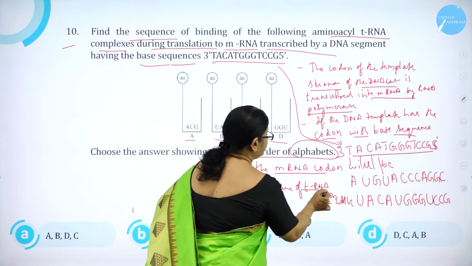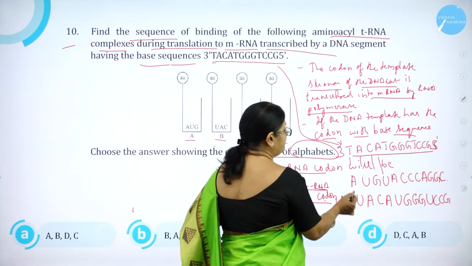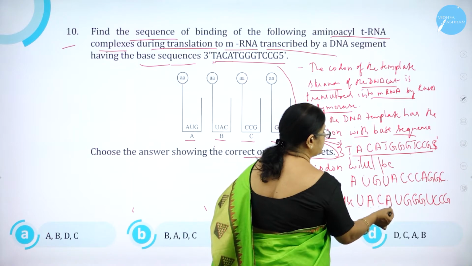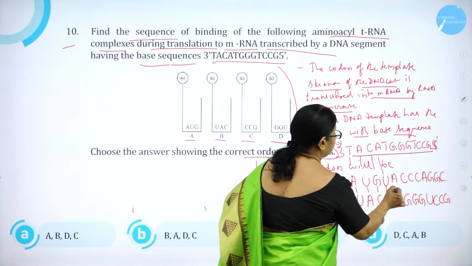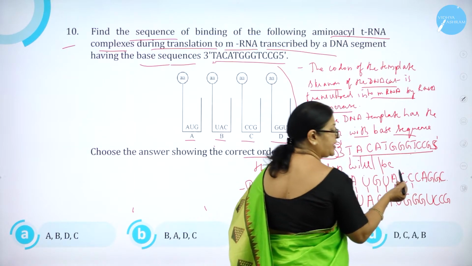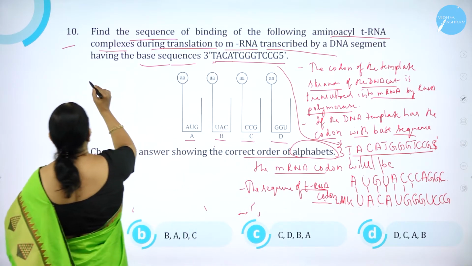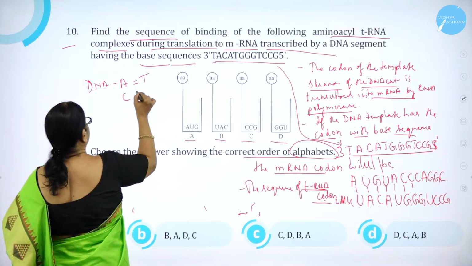The sequence of the tRNA codon, what will it be? A means U, U means A, G means C. According to the base pairing rule, as you know, in DNA A pairs with T by a double bond, and C pairs with G by a triple bond.